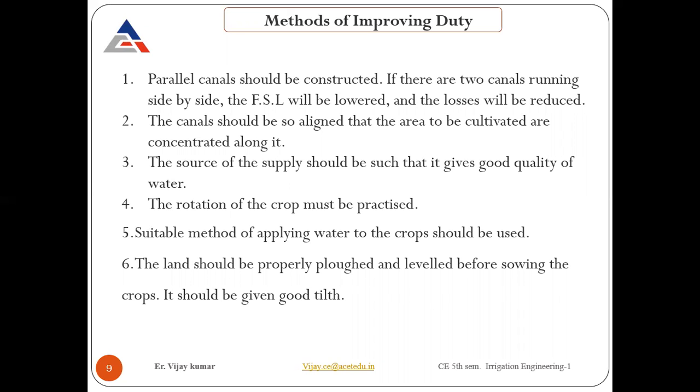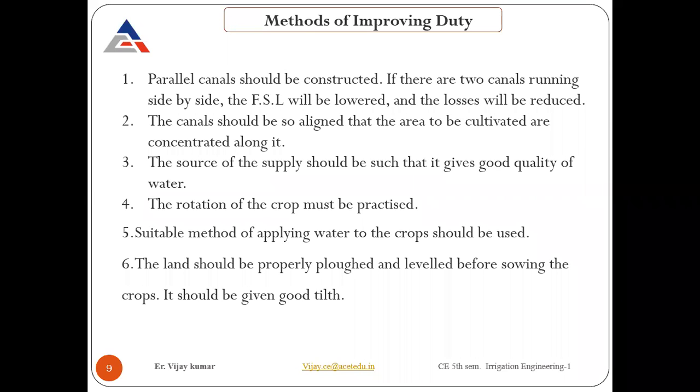Mostly the water is generally supplied in the small lined canal to reduce the seepage losses, as well as if extra water is coming, like from heavy rainfall upstream in the hills, in that case extra water is supplied to that earthen canal also. So in that case also we can reduce the seepage losses, so we can maintain or increase our duty.